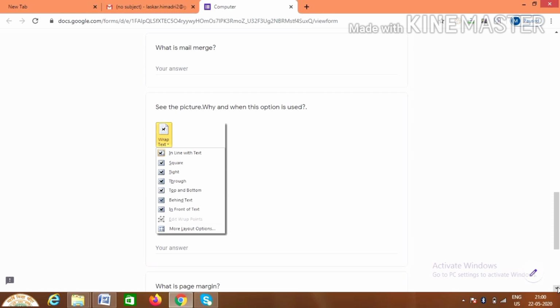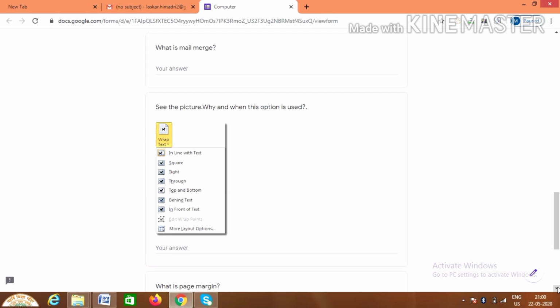By default, when we insert a picture in our document, it is in the same line as the text. That's why whenever we press enter, the image also comes down with the cursor. So to make the image go behind or in front of the text, we need this option, text wrap. So I showed you what text wrap is.